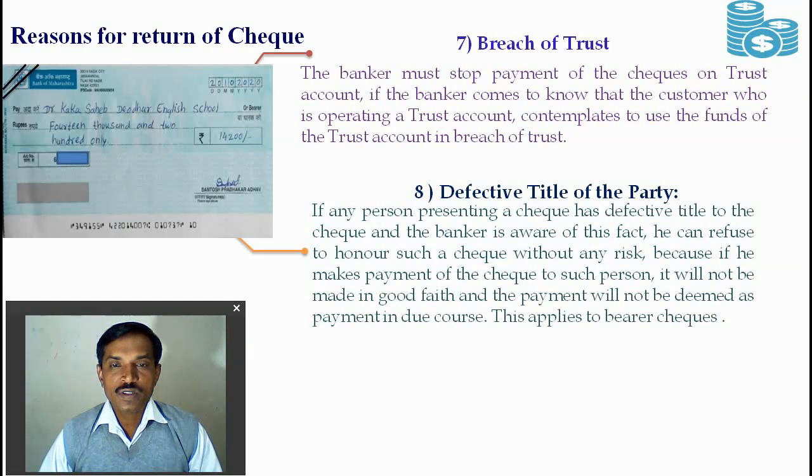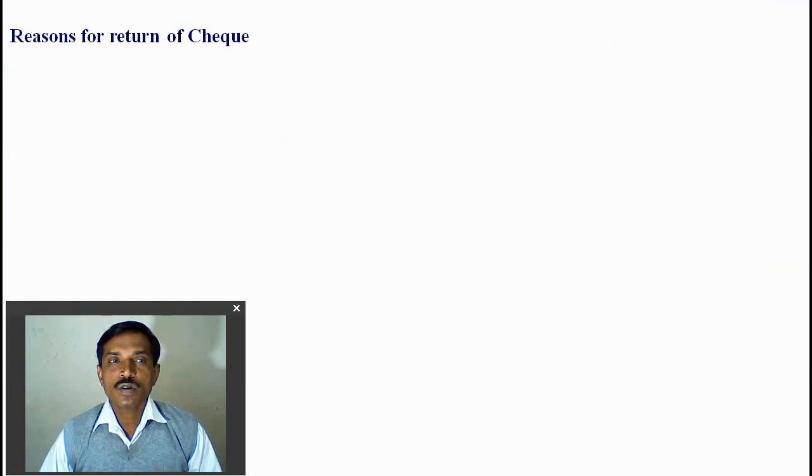Next is the defective title of the party. If the person presenting the check has a defective title to the check, and the banker is aware of this fact, the banker can refuse the owner of such check without any risk, because if payment of the check is made to such a person, it will not be made in good faith, and the payment will not be deemed a payment in due course. This applies to bearer checks. So when the title of the party is defective, the bank can refuse the payment of the check. So this is a reason for the return of the check.